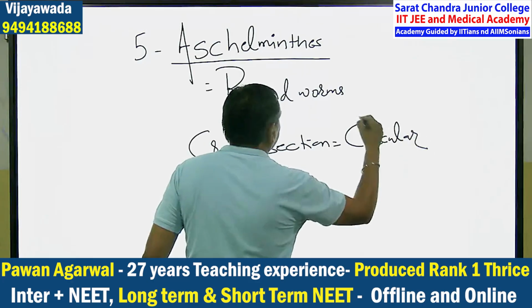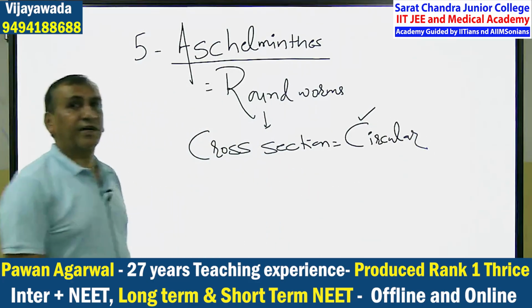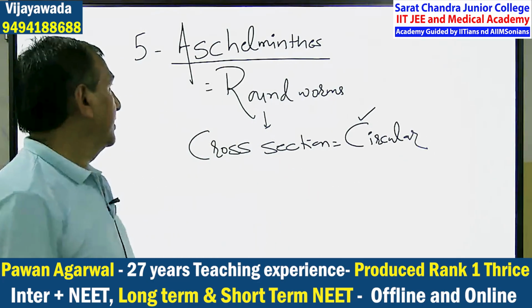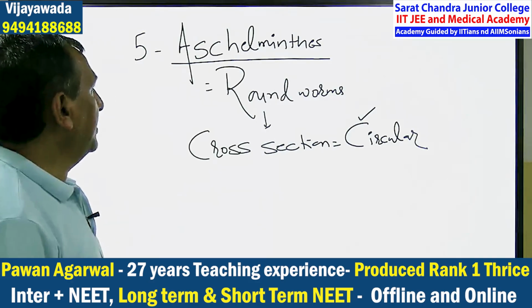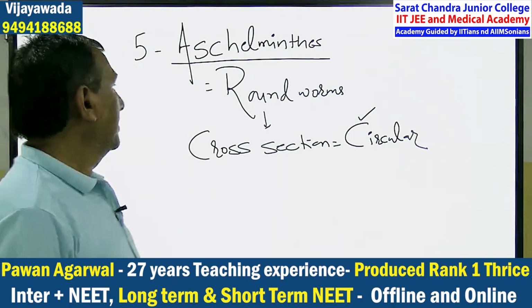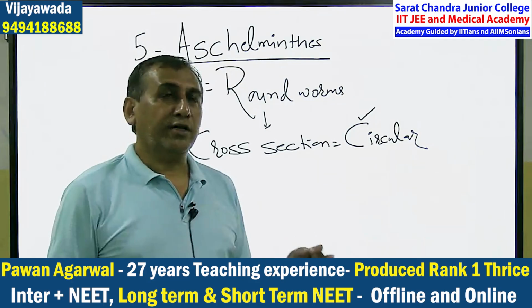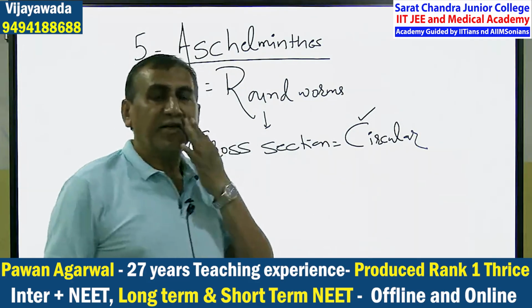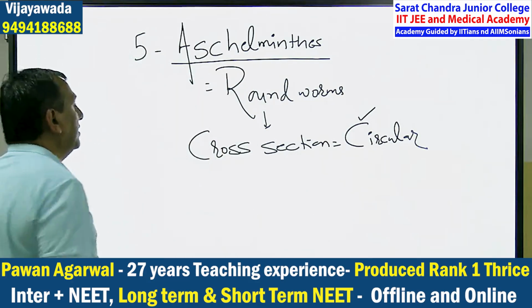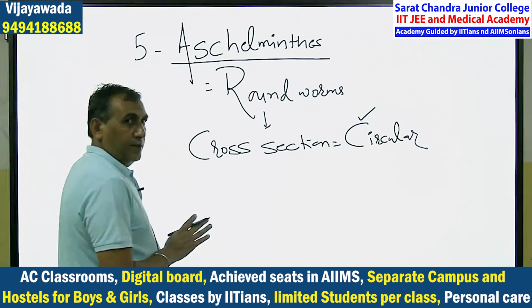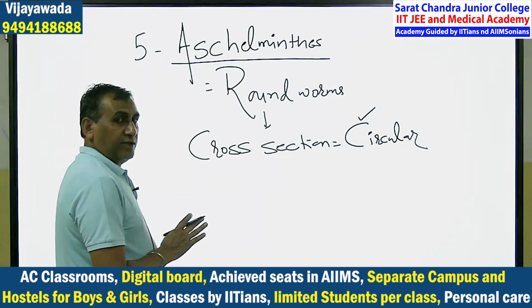That is why Aschelminthes are roundworms. Clear?